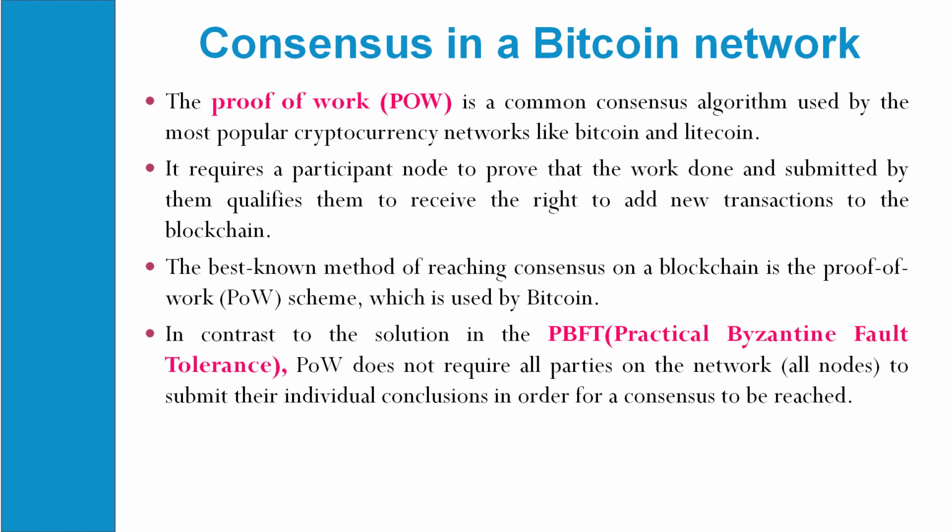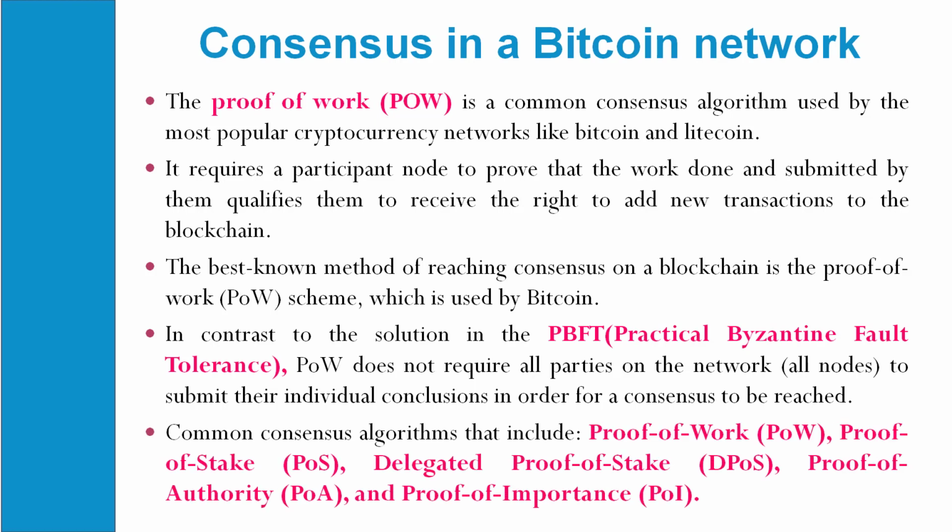Proof of work does not require the whole network to submit individual conclusions to find the consensus within the network.